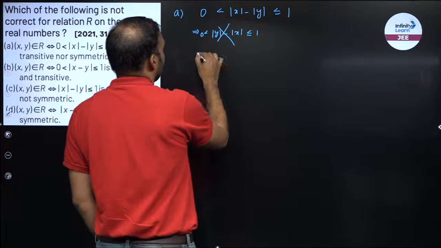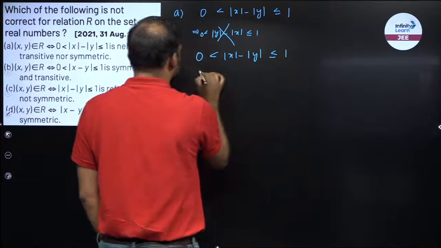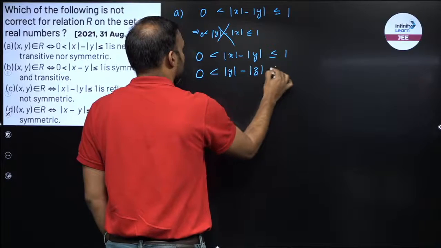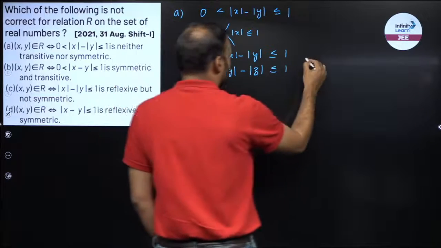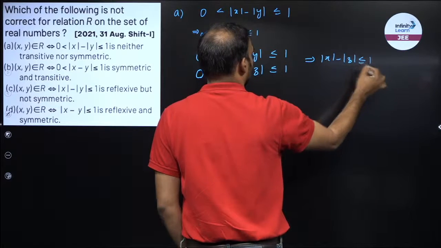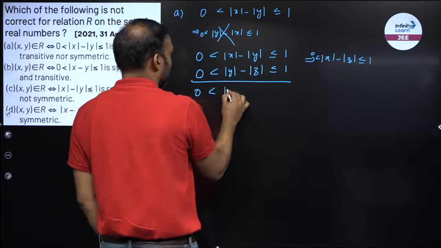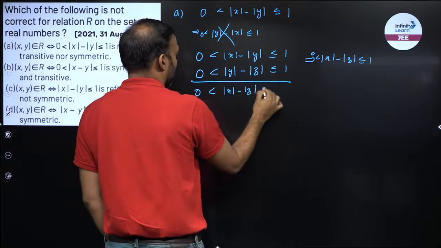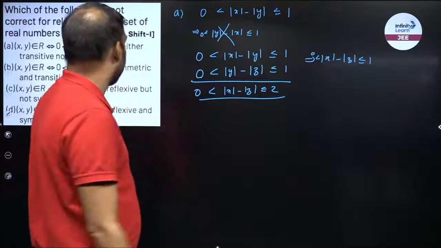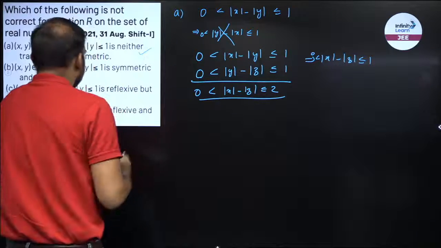Transitive. So for transitive, if mod x minus mod y is less than equal to 1, this holds true, and mod y minus mod z less than equal to 1, this holds true. So can I say mod x minus mod z is less than equal to 1 and less than 0? So if I add these two, I get this, whereas I have to check that. So it is not transitive. So I know the first one is the correct answer. Let us see the other ones, right?